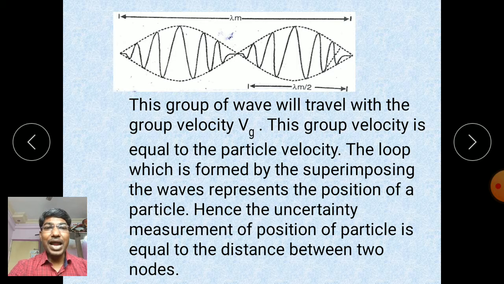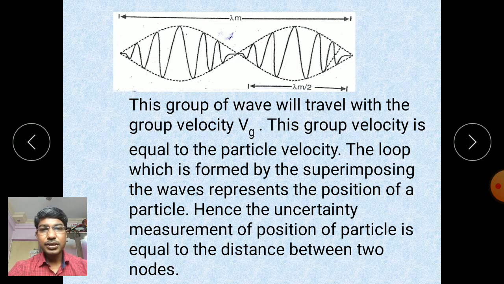Now the particle is present within two consecutive nodes, meaning inside these loops. What is the uncertainty in the measurement of position?